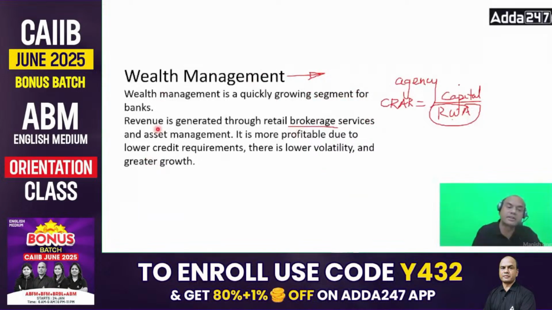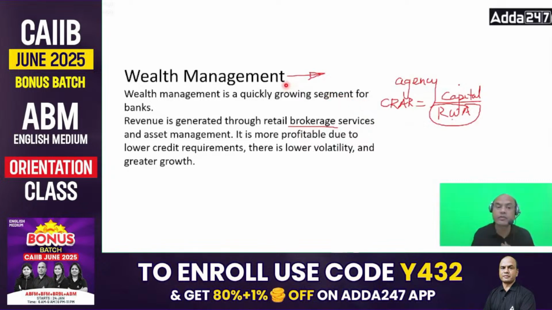Wealth management, another segment. It's a quickly growing segment for the banks. Revenue is generated through retail brokerage service. We are acting as a broker over here. It is more profitable due to lower credit requirements, lower volatility, and greater growth. Now, under Basel norms, there's something called Basel norms. You'll be studying this in your BFM a lot. Under Basel norms, we don't require much capital for this wealth management.